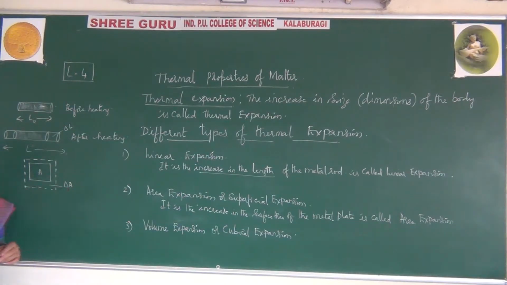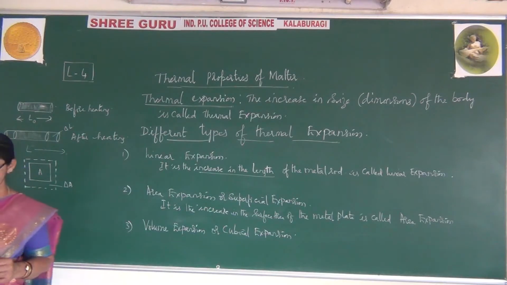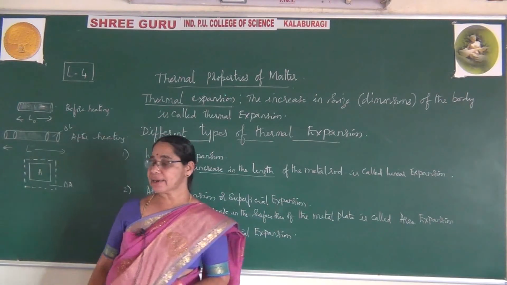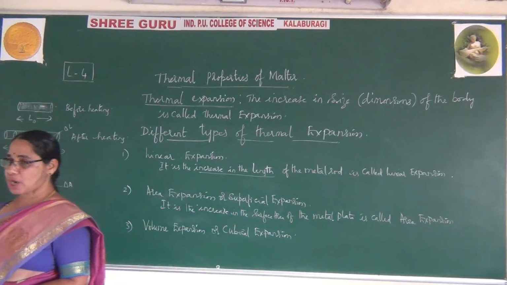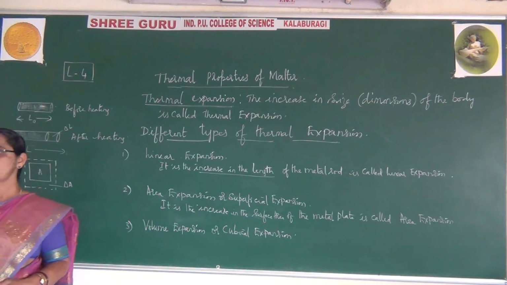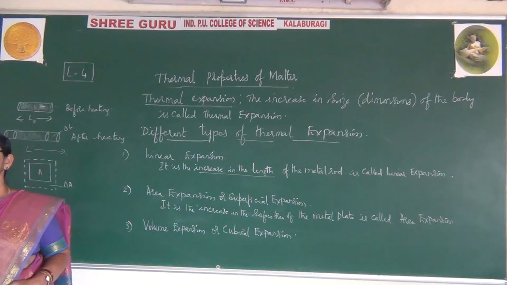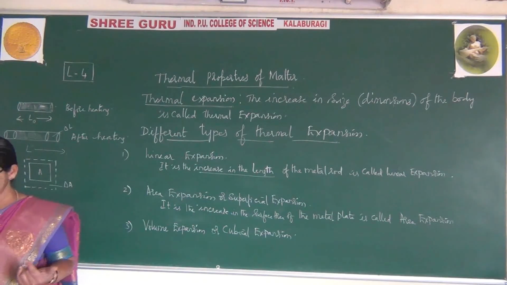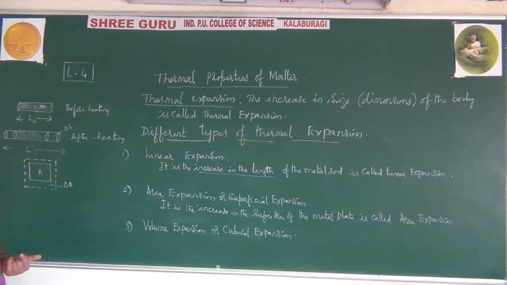Now the third one is cubical expansion. This is the increase in the volume of the block. If you take a block, on heating there is an increase in the volume of the block. Let me write here, otherwise you will miss the word. Linear expansion is the increase in the length of the metal rod due to heating. Superficial expansion is the increase in the surface area of the metal plate due to heating.